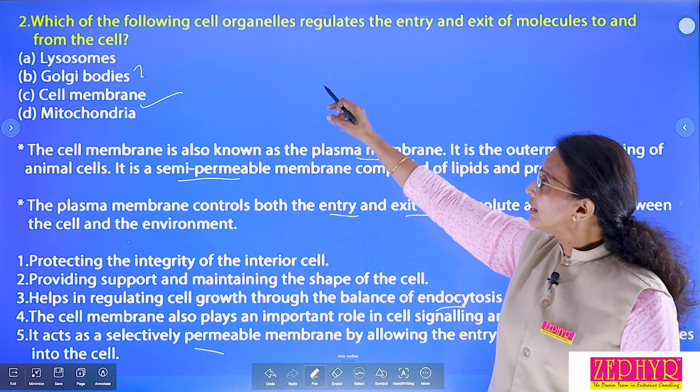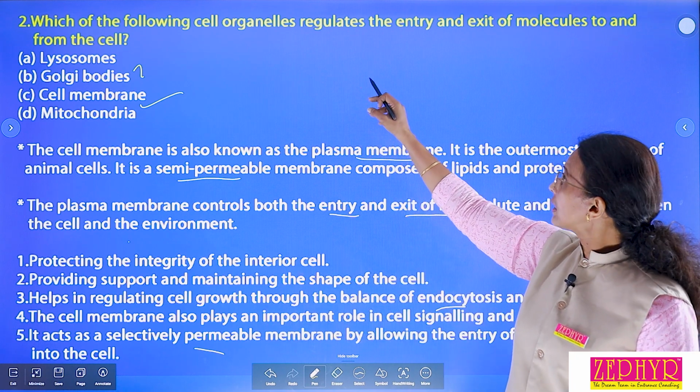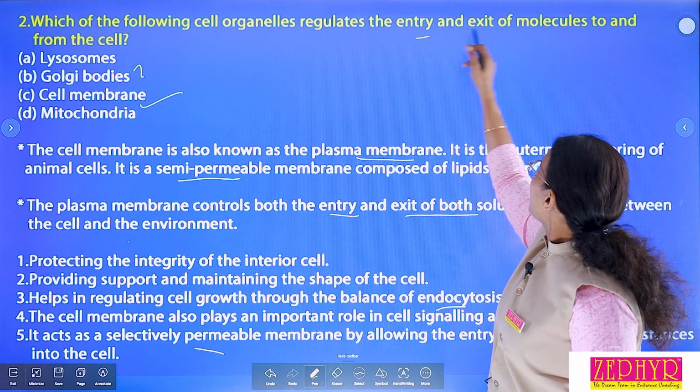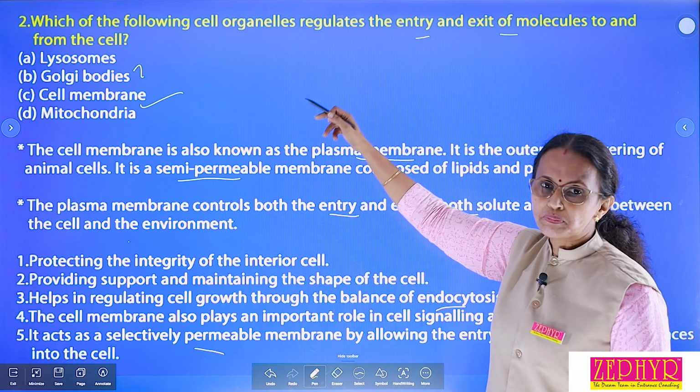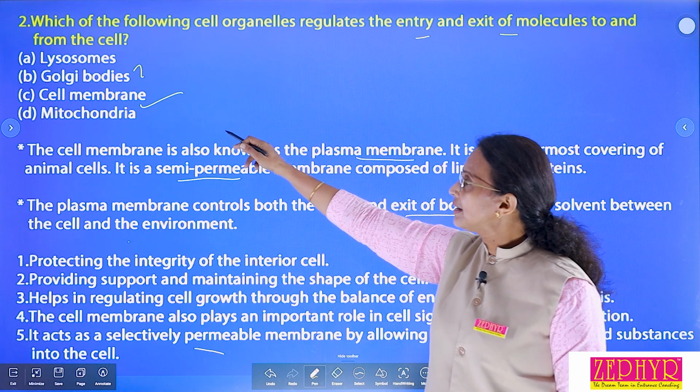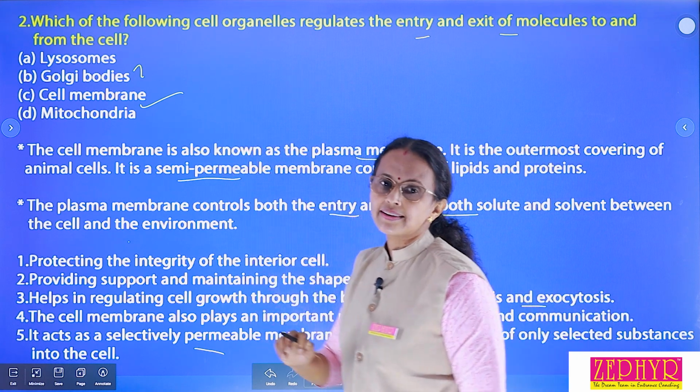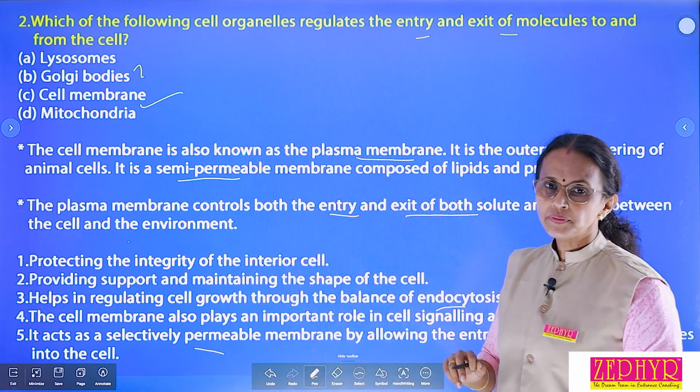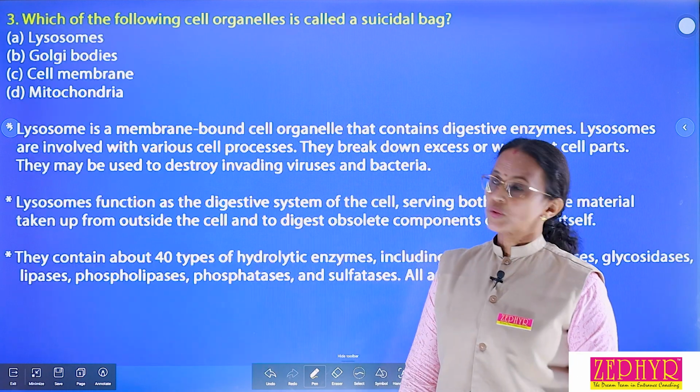So, what is the question? Which of the following cell organelles regulates the entry and exit of molecules to and from the cell? What is the correct option? Cell membrane is the correct answer. Clear? The next question, third question.